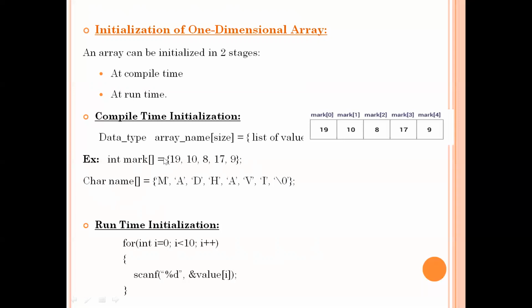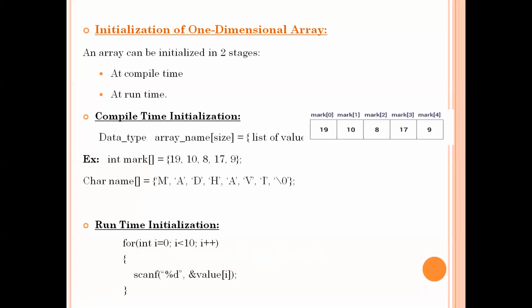Okay, let us see. Suppose instead of assigning the values using the assignment operator in the program itself, now I want to take those values from the user at the time of execution, and I want to store those elements in the array. So in that case, at the time of execution, if you want to take the values from the user, we need to take them one by one.